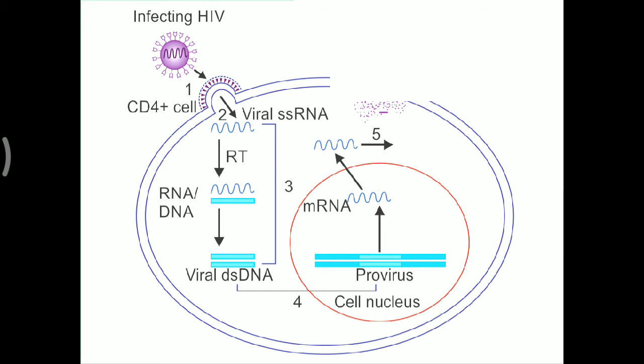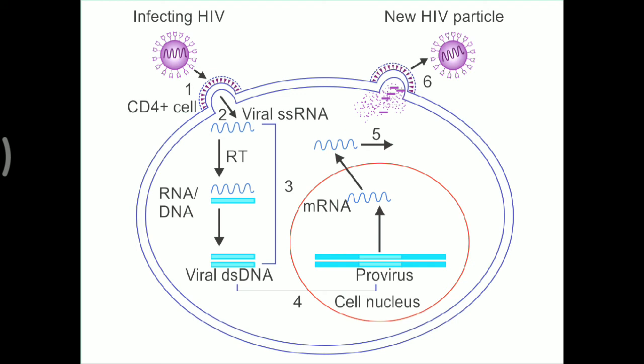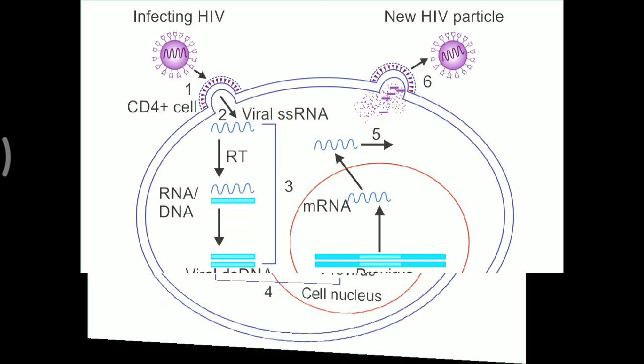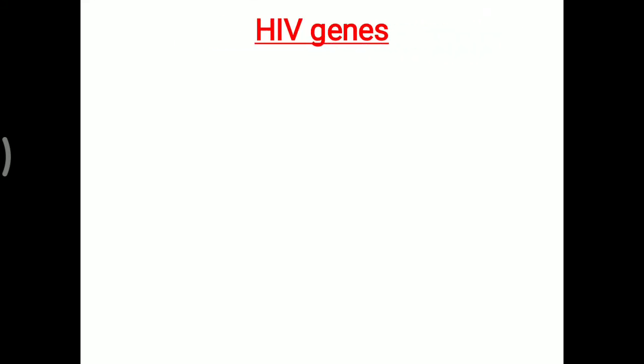So finally this protein is making envelope proteins like GP120 and GP41, and with the help of this envelope protein, different viruses are released into the surroundings, and finally a new HIV particle is released from this host cell, or sometimes this host cell will burst out and release a large amount of this virus into the surroundings. So that is about the life cycle of the virus.